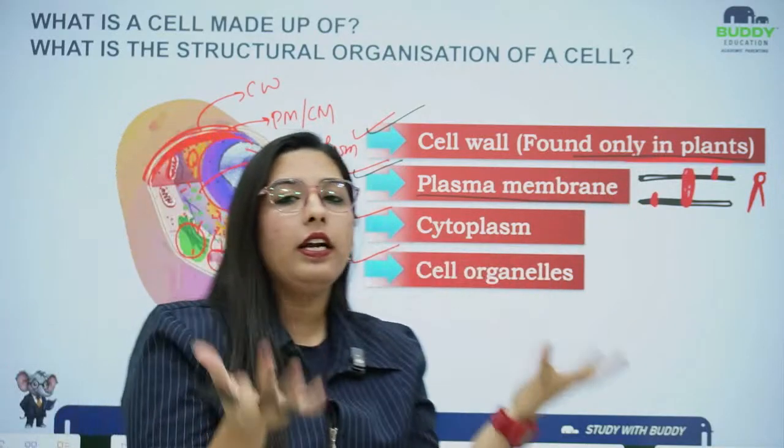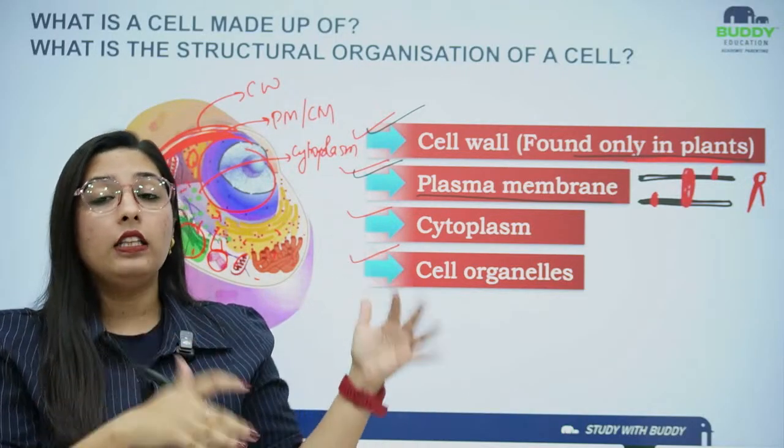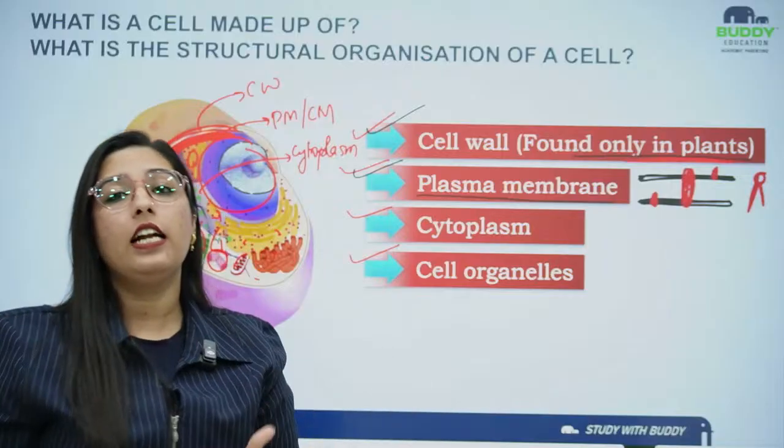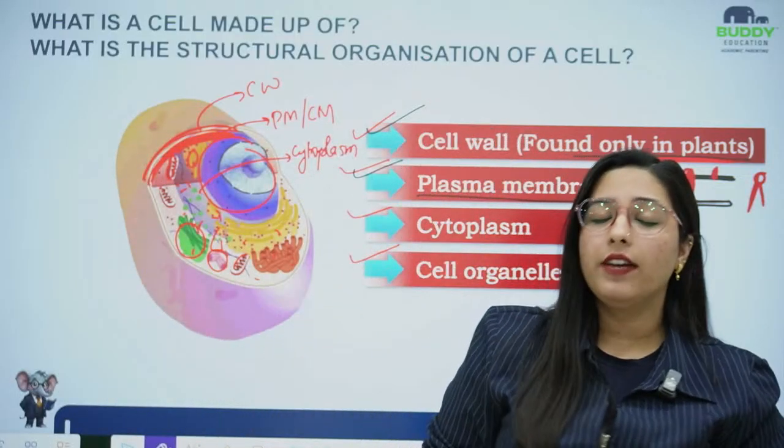So if the outer atmosphere is having less water concentration than inside the cell, then the water will be moving from inside the cell to the outside the cell environment. That's why the cell will shrink.